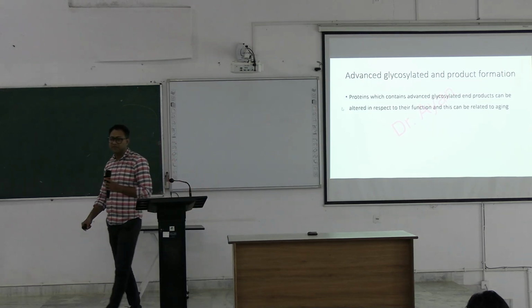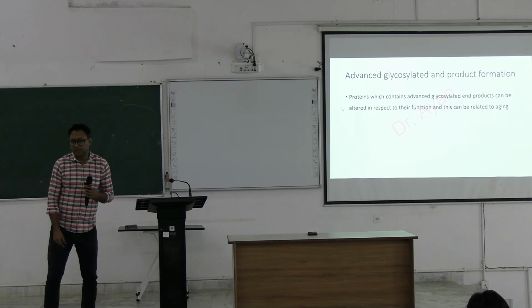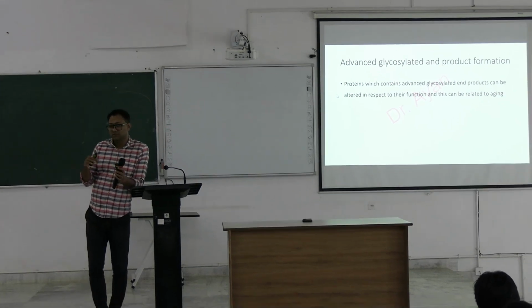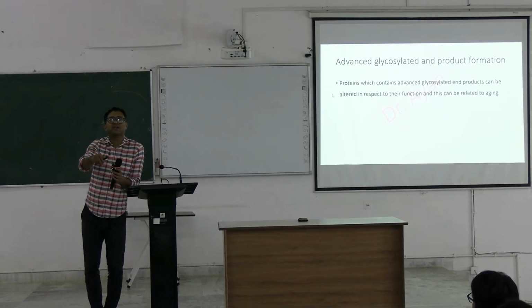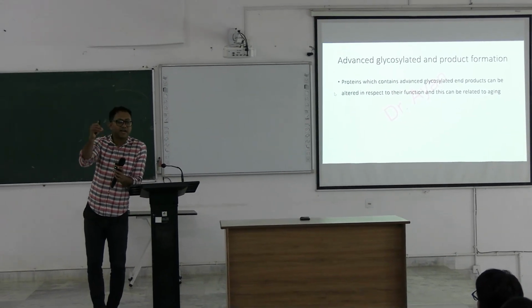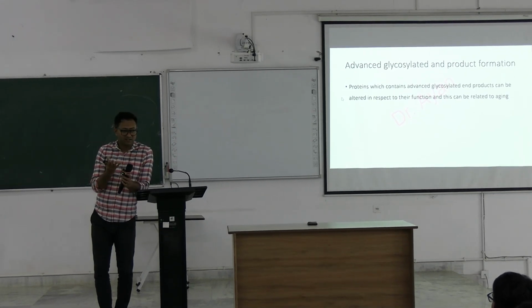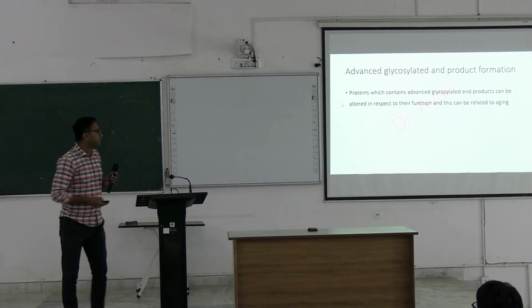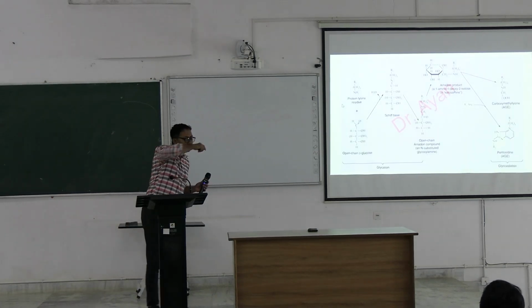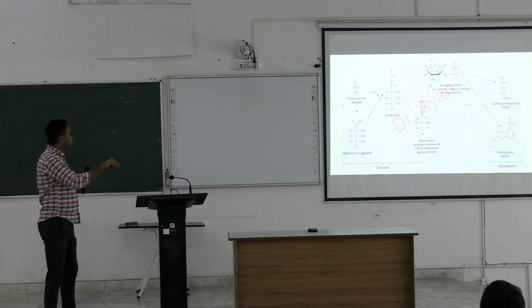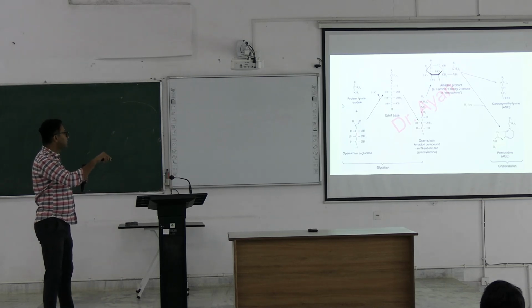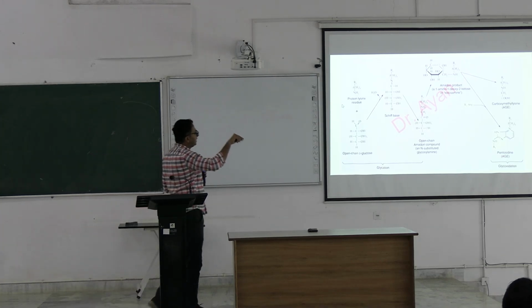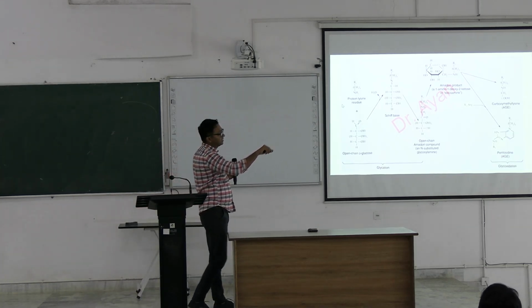Now, advanced glycosylated end product. I'll not talk much on it. If you fry sugar, have you seen? If you add sugar in hot oil, what happens? It becomes red, and it is called advanced glycosylated end product. So here is the mechanism. I don't know much biochemistry, but this is open chain glucose, and after glycation, it forms this Amadori product, and this is the product of advanced glycosylation.